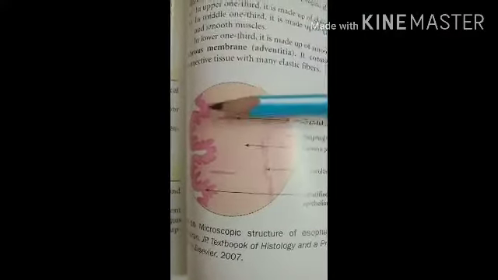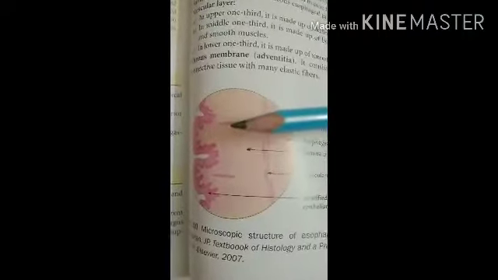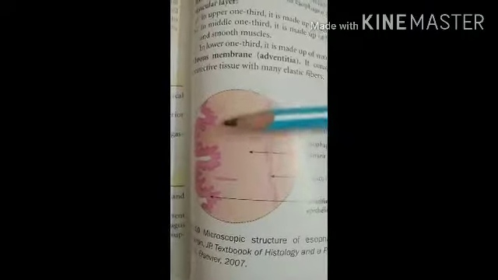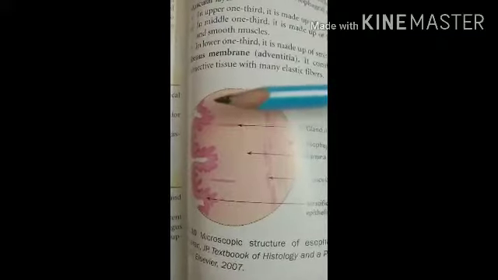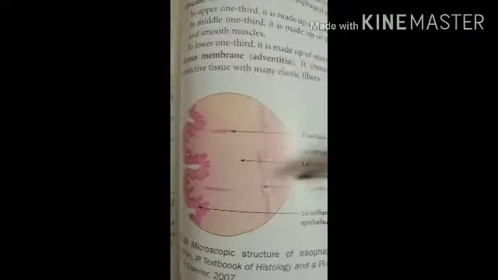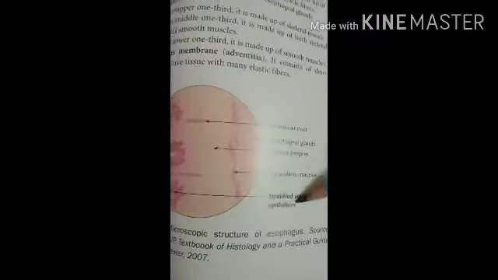The mucous membrane, or mucosa, is formed by three layers: the mucous membrane, then the lamina propria, and the muscularis mucosae. The mucous membrane is made of an epithelial lining of stratified squamous epithelial cells. So here you can see the stratified squamous epithelial cells.